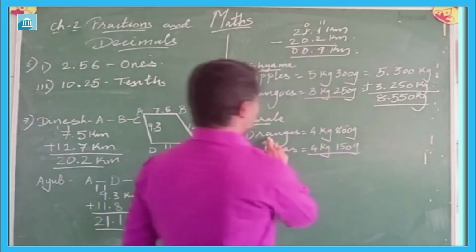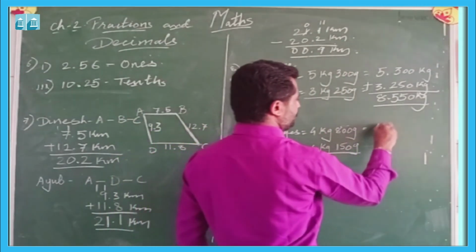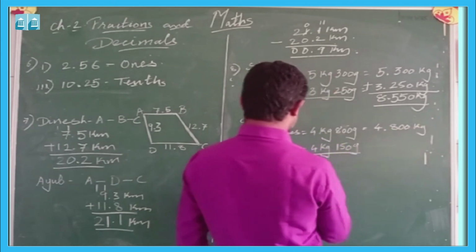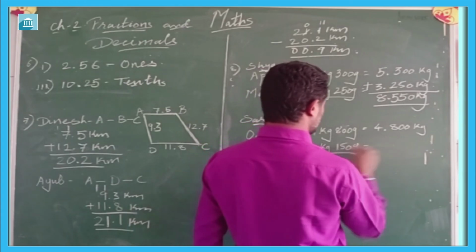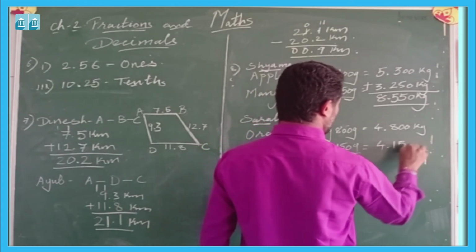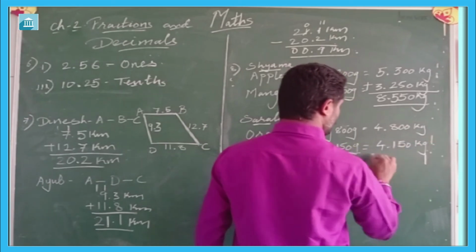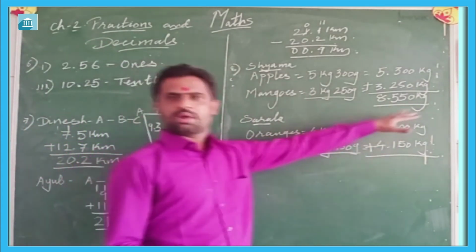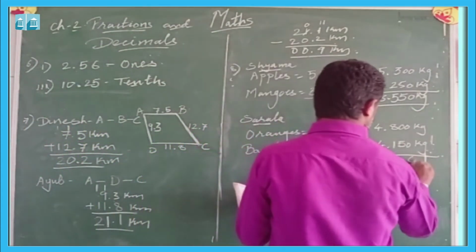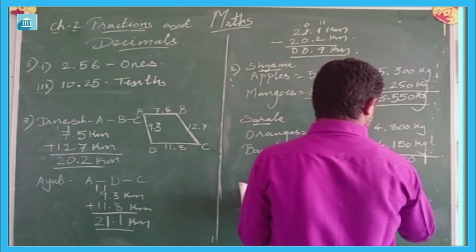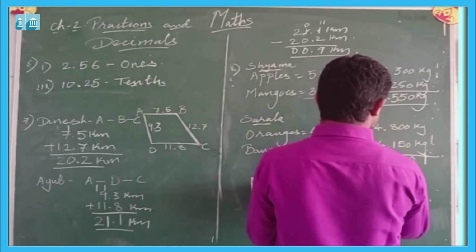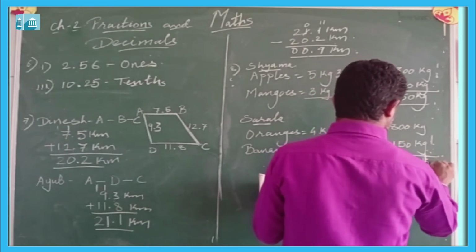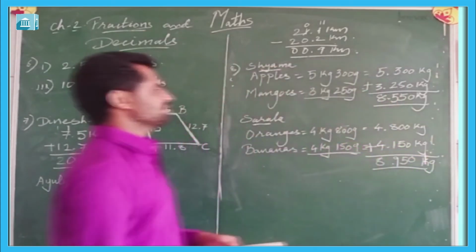Now let us see for Sarla. She brought 4 kg and 800 gram orange, means 4.800 kg, and bananas, it will be 4.150 kg. Again, if you want to find out the total weight of fruit brought by Sarla, then you have to add it. So 0, 5, 9, 4 plus 4, that will be 8, 8.950 kg.